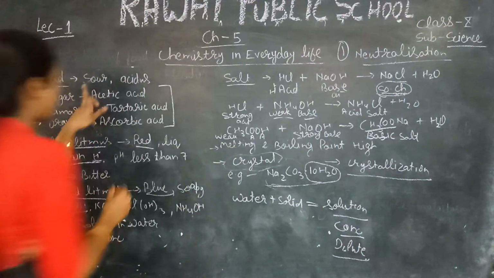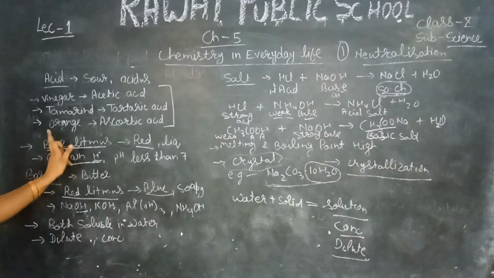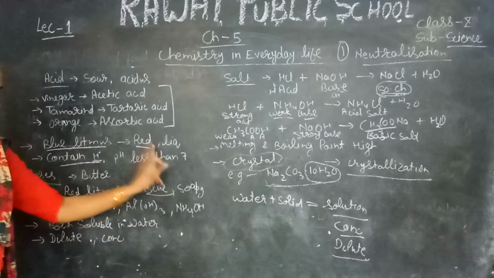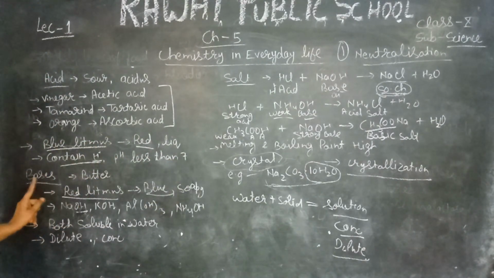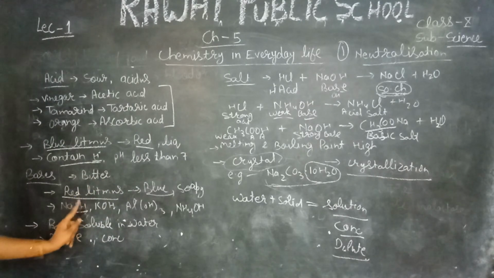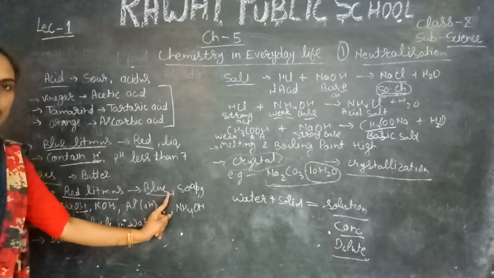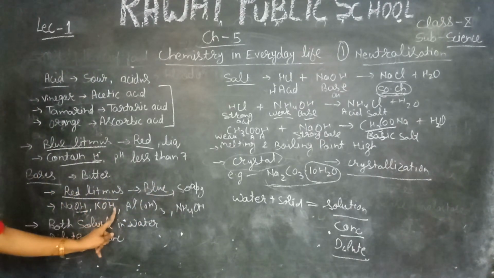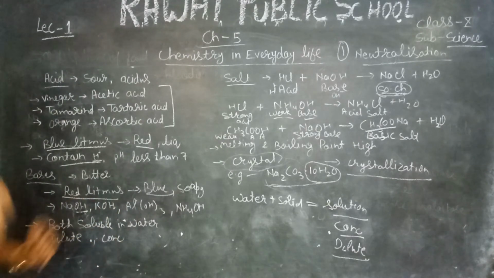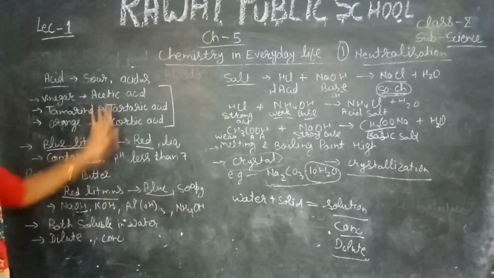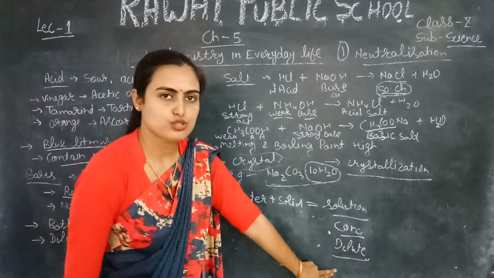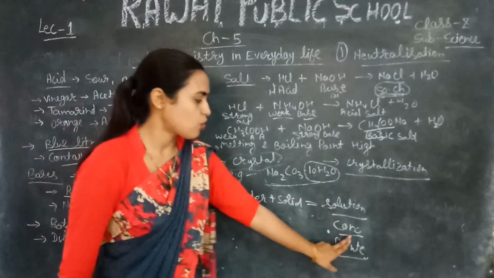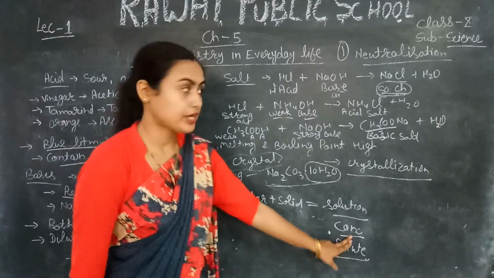Acids are sour in taste, convert blue litmus into red litmus, contain hydrogen and have pH less than 7. Bases are bitter in taste, convert red litmus into blue litmus, contain OH negative ion and their pH is more than 7. Both acid and base are soluble in water. When water is more, then solution is diluted. When solid is more, then solution is concentrated.